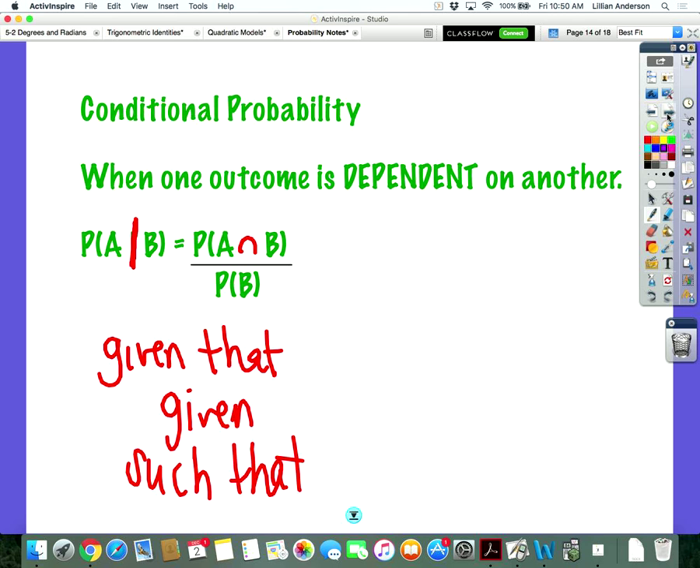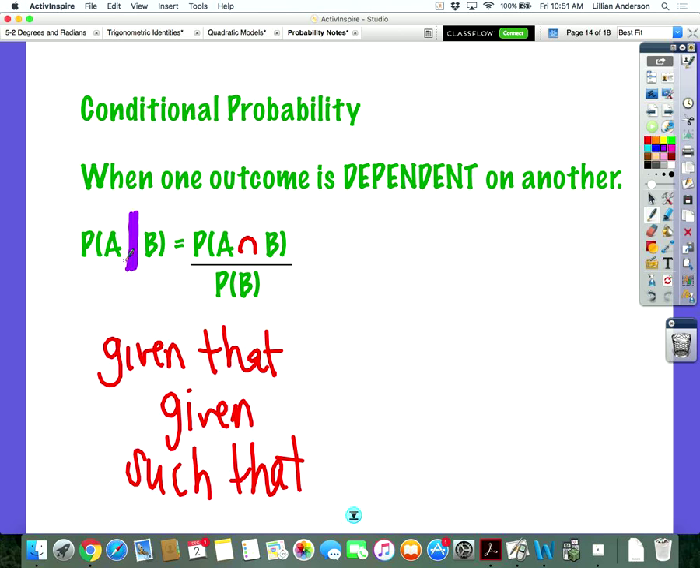Conditional probability is when one event is dependent on the other. And that is the formula for conditional probability. Anytime you see this vertical bar, that is an indication that you are dealing with conditional probability. And the formula is the probability of the intersection of the two events happening divided by the probability of the given condition, which is always the part that follows the bar.